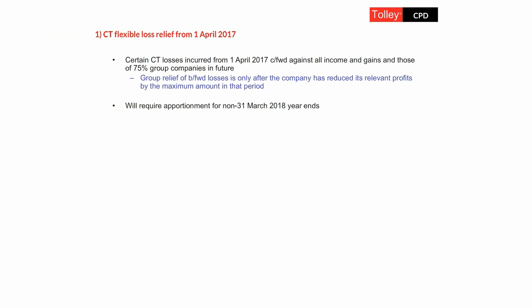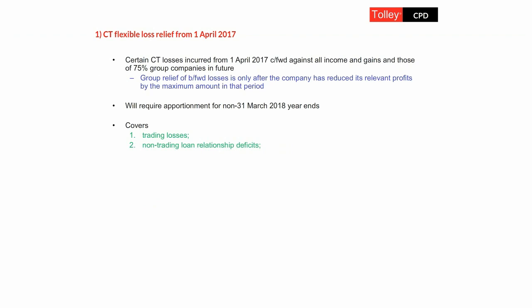Now, a lot of companies won't have a 31st of March 18 accounting period, and therefore that's going to require a bit of time apportionment or other apportionment in terms of working out the amount of the loss that arises before and after the 1st of April 17. The losses that have this new flexibility in their relief in future periods are, number one, trading losses, which previously could only be carried forward against profits from the same trade, and indeed those losses brought forward from before the 1st of April 17 still have that restriction.